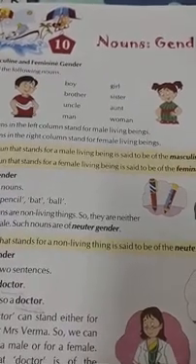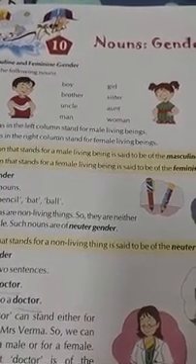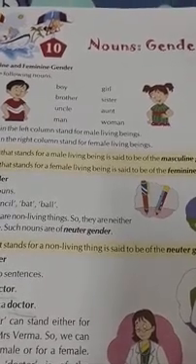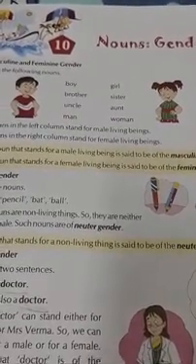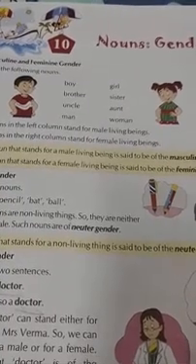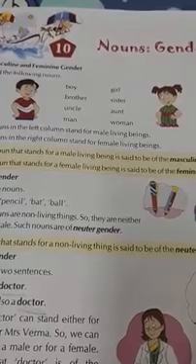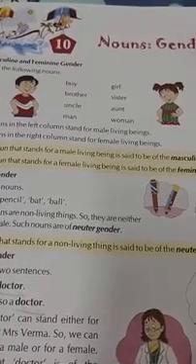The masculine is bull, the feminine gender is cow, and cattle is the common gender. Bull is masculine gender and cow is feminine gender. Look at the word duck.